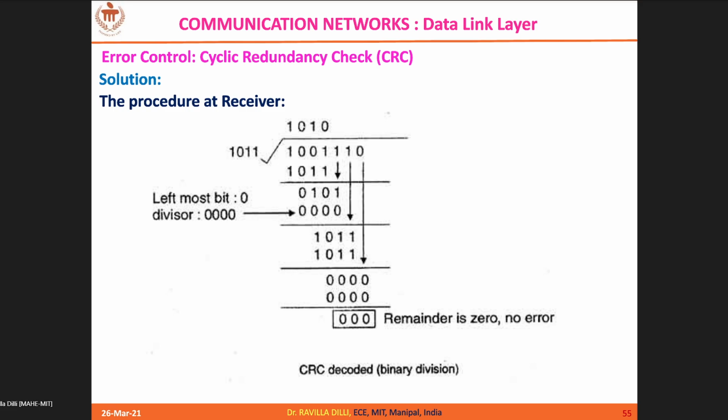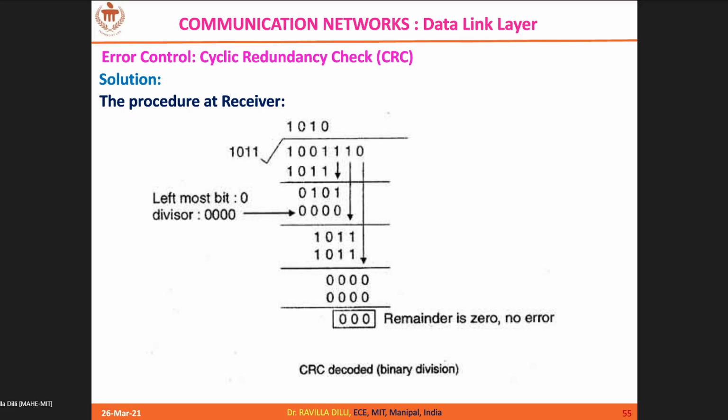For each iteration, you perform XOR of the dividend bits with the divisor bits, and you get one bit from the dividend for every iteration. Like that you proceed, and when you land at all zeros, that means the CRC remainder is 0. It means no errors in the received code word.